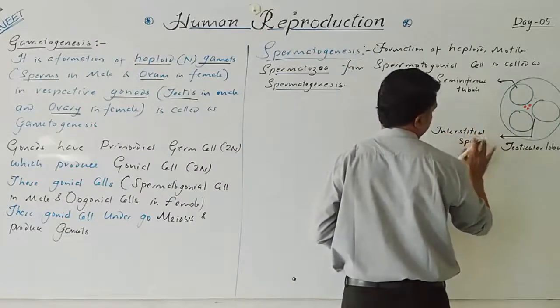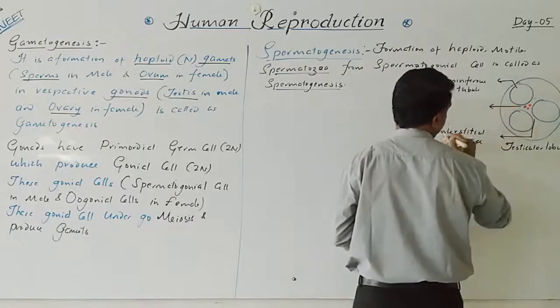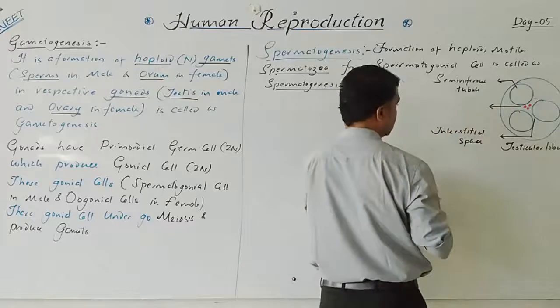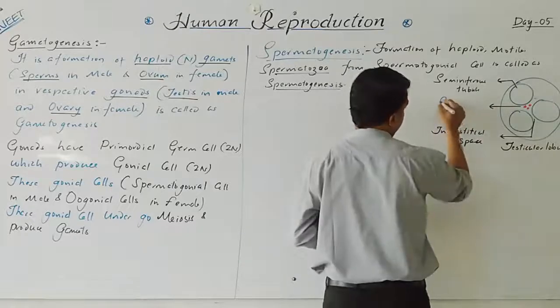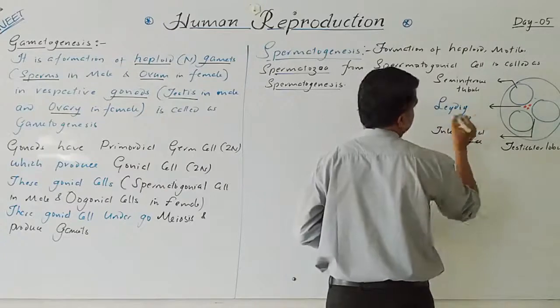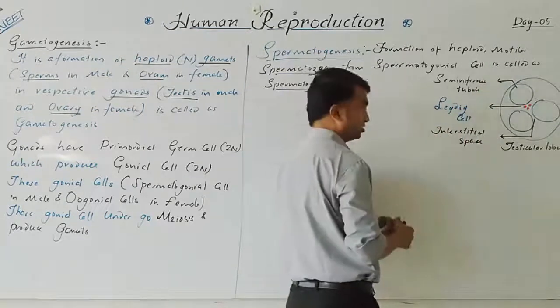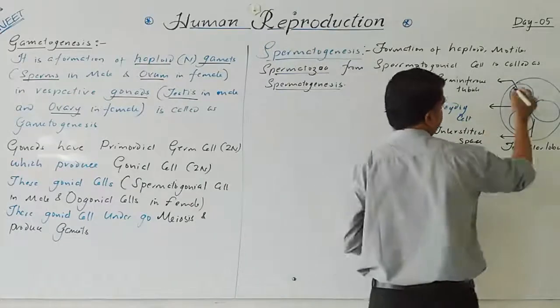The cells which are present in between in the space are the Leydig cells. Now inside the seminiferous tubule, as we know,